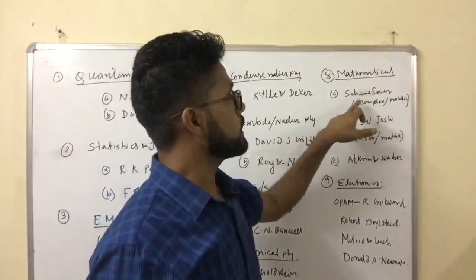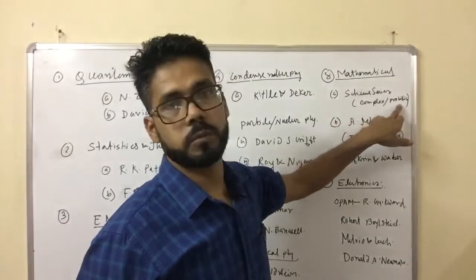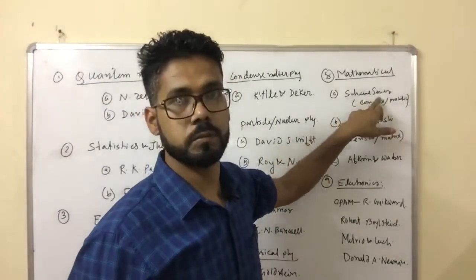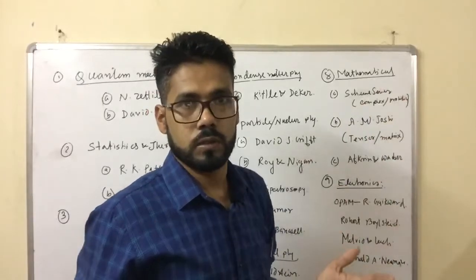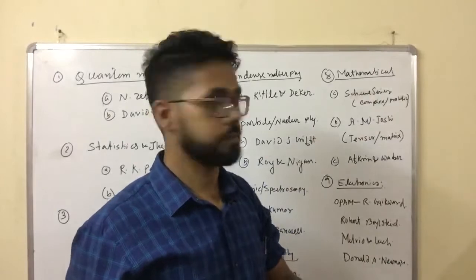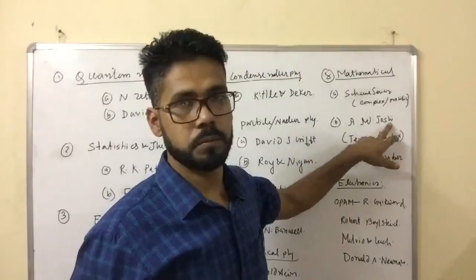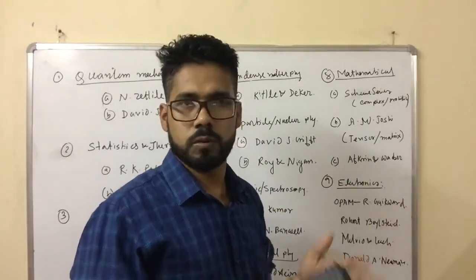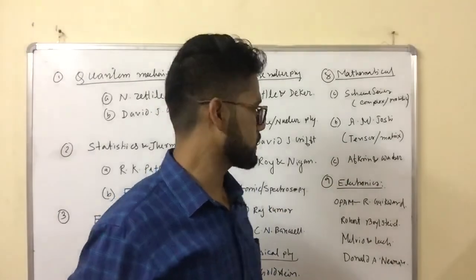And for mathematical physics, Schaum's series for complex variables and probability. For probability and complex variables, you have to study the Schaum series. It's the best book, but it is not necessary to study the whole topic given in the book. You have to study according to the syllabus. Then Arfken and Weber for matrix and tensor, it includes all the topics related to mathematical physics.